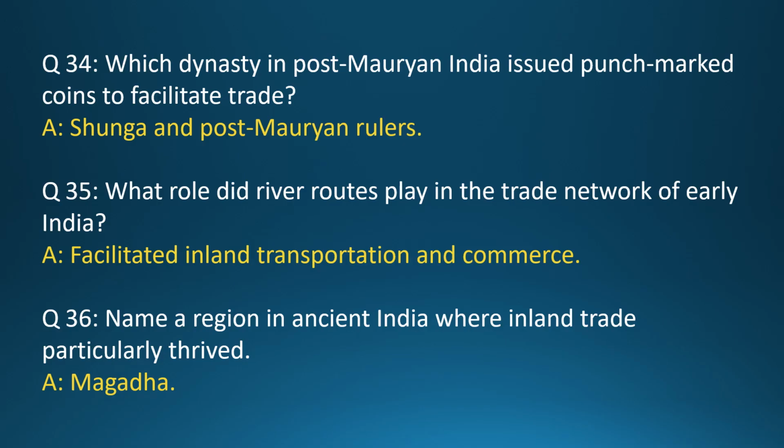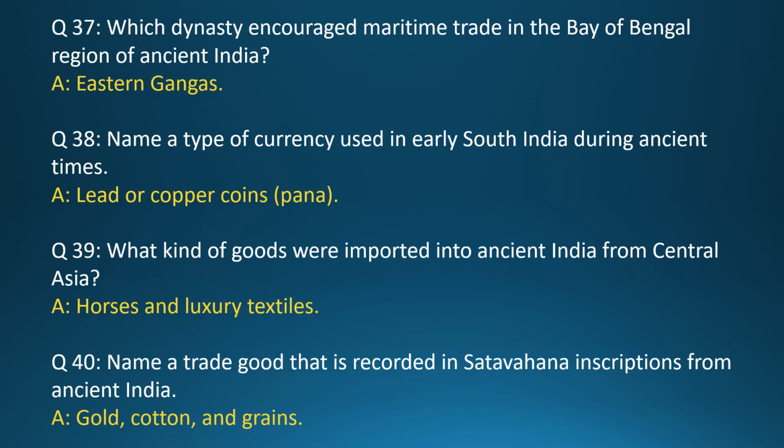Question 36. Name a region in ancient India where inland trade particularly thrived. Answer: Magadh. Question 37. Which dynasty encouraged maritime trade in the Bay of Bengal region of ancient India? Answer: Eastern Gangas. Question 38. Name a type of currency used in early South India during ancient times. Answer: lead or copper coins, pana.